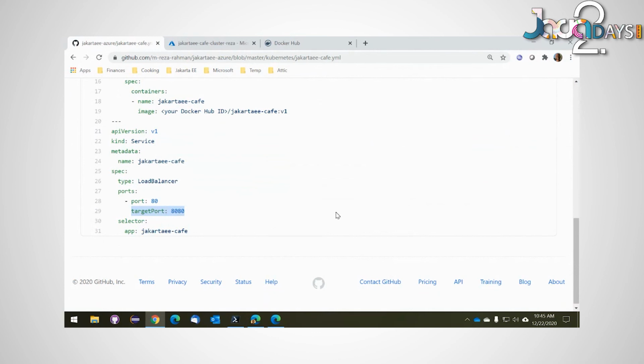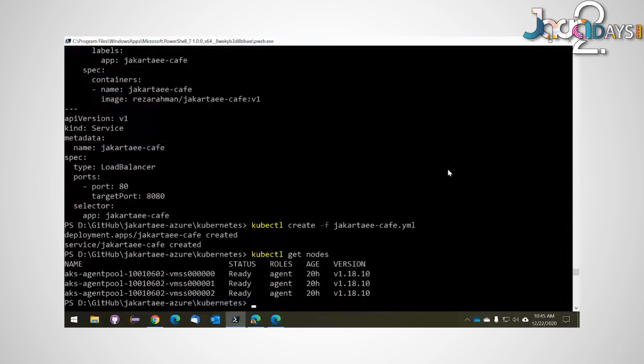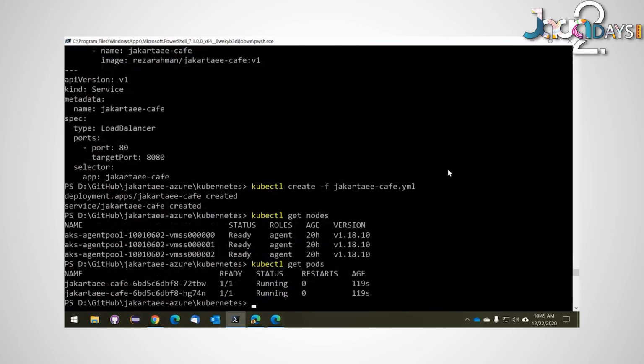So let's go ahead and try to access this. And the way we do that is let's see what changes happened in our cluster too. So get nodes is going to be the same. It's going to be still 3 nodes that I store my pods from. There we go. I'm going to get pods. So as you can see, we have 2 copies, and they're both up and running. You can see status up and running.